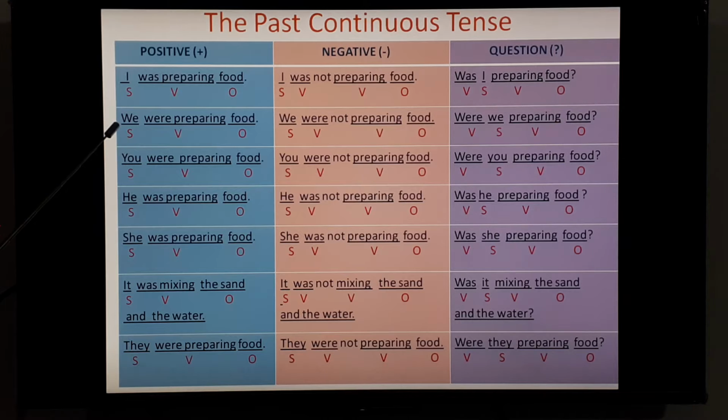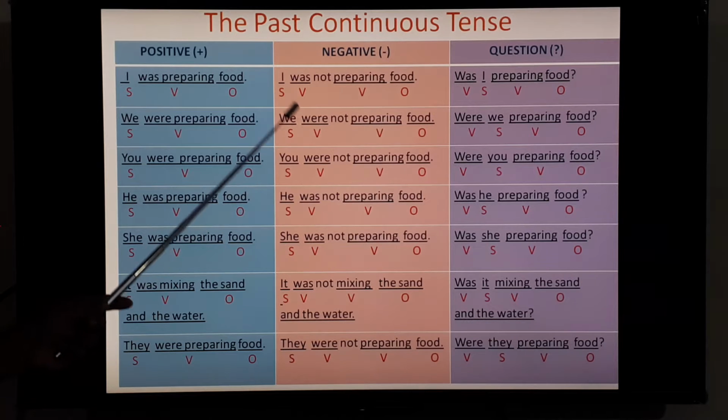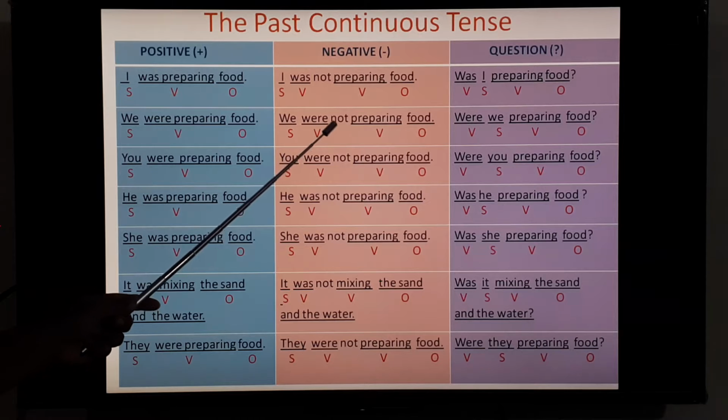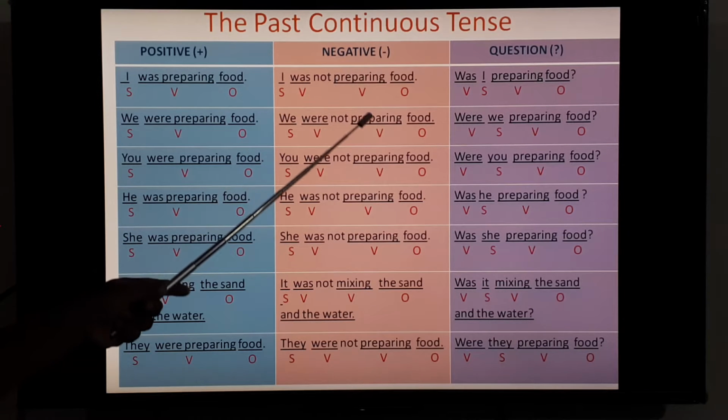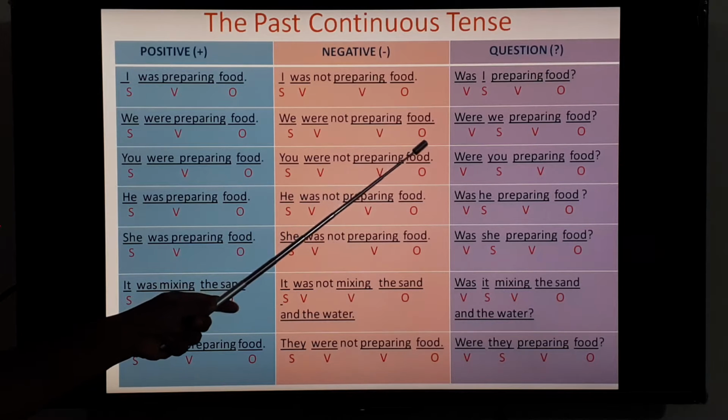We, that is first person plural. We were preparing food. We, that is the subject, were preparing, verb, or you can say predicate, food, object. Negative formation: we were not preparing food. We, subject, were, auxiliary verb, or past to be form, not is given because negative construction. Preparing, V1 plus ing, and food, that is an object.